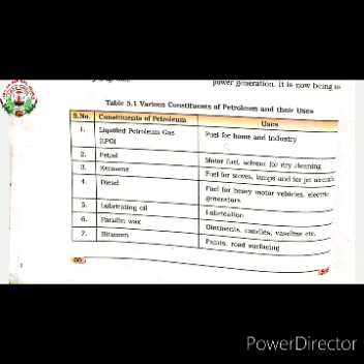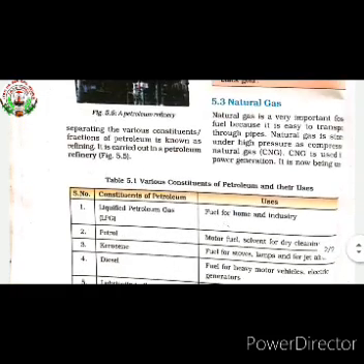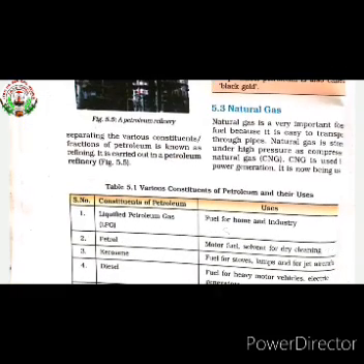Now we have studied that many useful substances obtained from petroleum and natural gas are called petrochemicals. Petrochemicals are also used for the manufacturing of detergents, synthetic fiber, plastic, and other man-made things. Now we will move to the next topic, that is natural gas. What is natural gas? Natural gas is very important as a fuel because it is easy to transport through pipes.